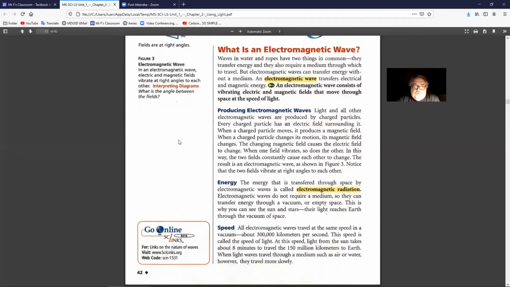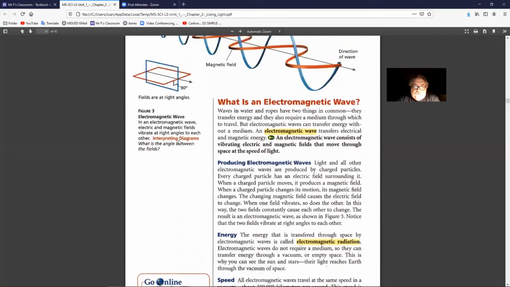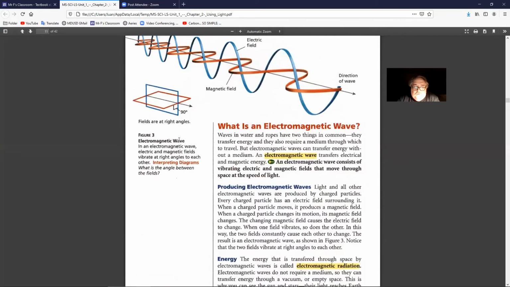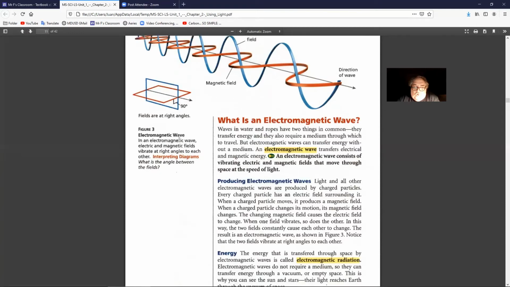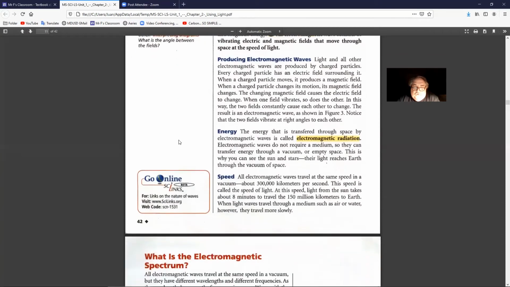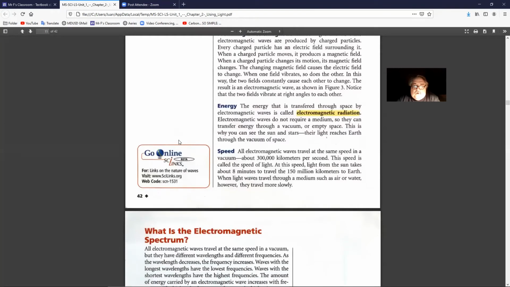Notice that the 2 fields vibrate at right angles to each other. The energy that is transferred through space by electromagnetic waves is called electromagnetic radiation. Electromagnetic waves do not require a medium, so they can transfer energy through a vacuum or empty space. This is why you can see the sun and stars. Their light reaches Earth through the vacuum of space.